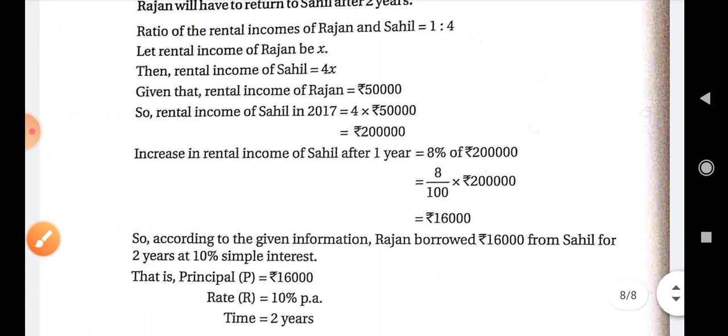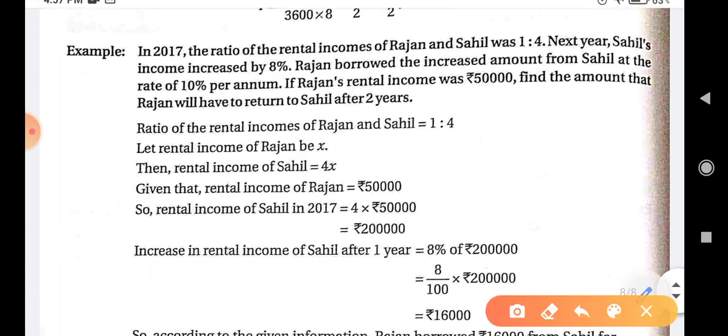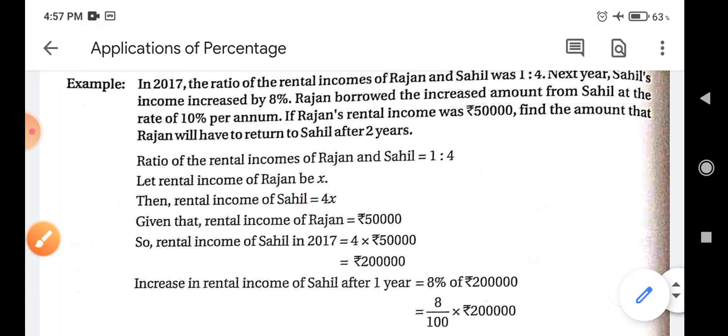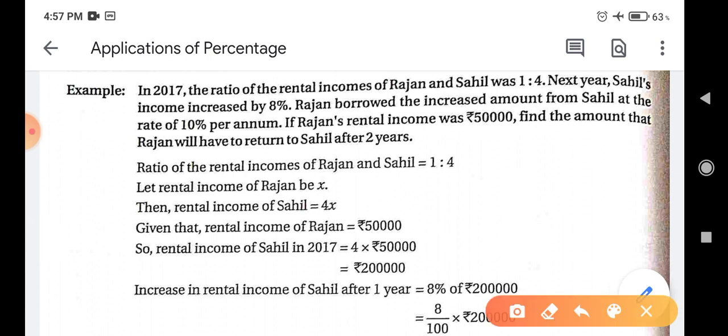Then we are given that Sahil's income is increased by 8%, and it is borrowed by Rajan at a rate of interest of 10%.